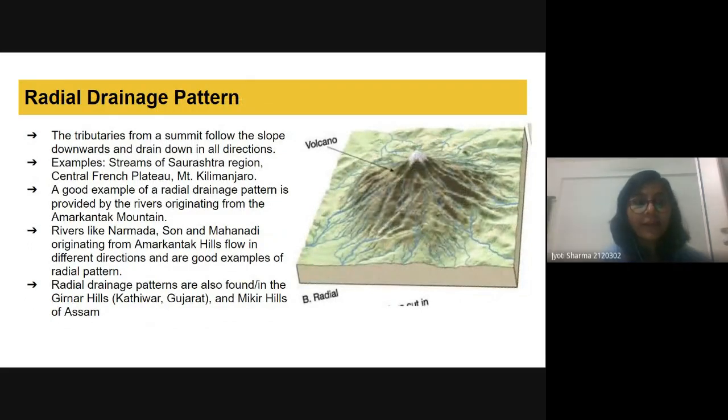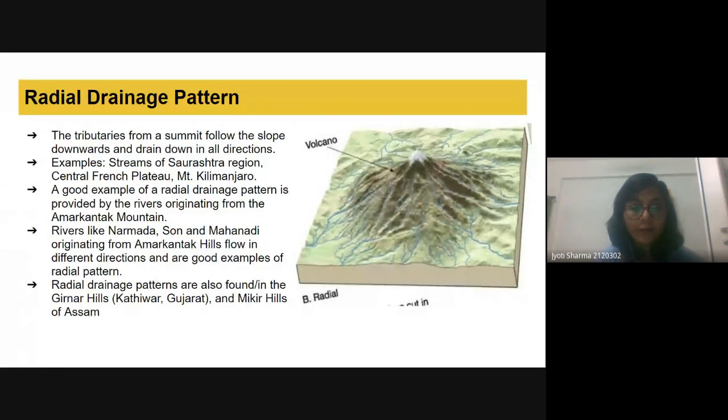Then we have the radial drainage. We have one point, and from there many rivers flow in every direction. For example, if we have a volcano, at the volcano peak, because it is at some elevation, there will be some snow, and the rivers can flow in every direction.